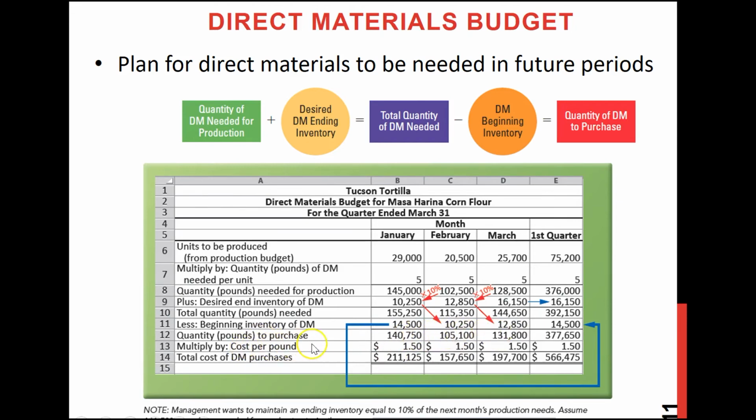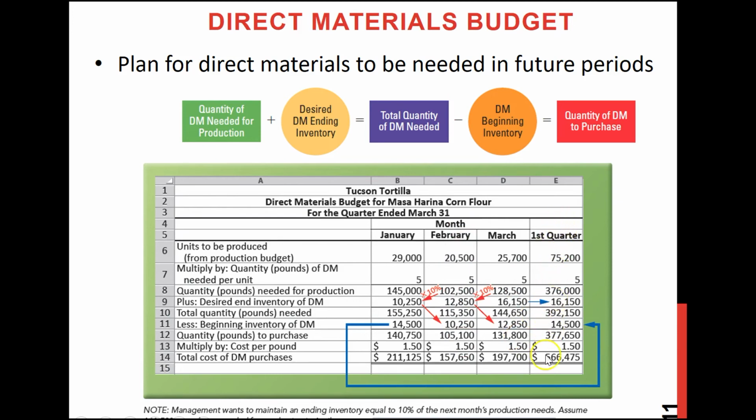It is also mentioned that the cost per unit is $1.50. So you multiply this, and finally you will get the total cost of all the direct material they need to purchase. Remember, up to this point all these are in units. Then in the last row, you multiply by the cost per unit and finally get the dollar value. So just the last line is the dollar value, because you are multiplying by the cost per unit, but all the previous information is in units, right?